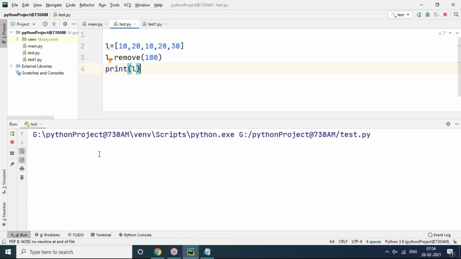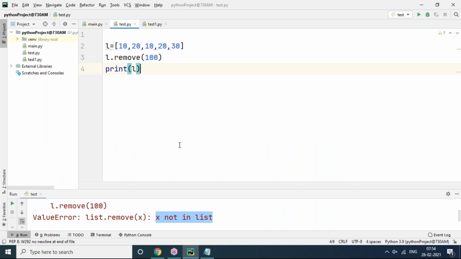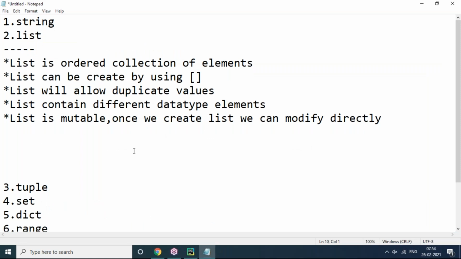ValueError is raised. Why? Because the 100 value is not available. You can see ValueError: list.remove(x): x not in list. It's not available. This is what is clear. So based on the description, based on the statements, it is working fine. So this is list operations. We'll talk about list later. A lot of functionalities we have to apply on the list.